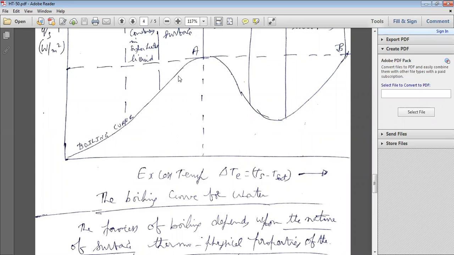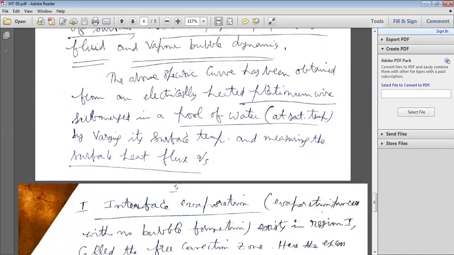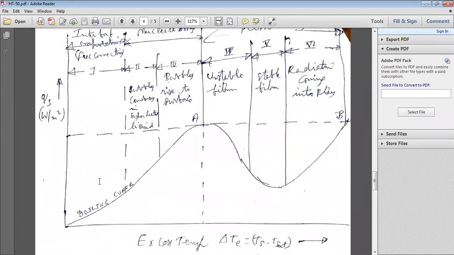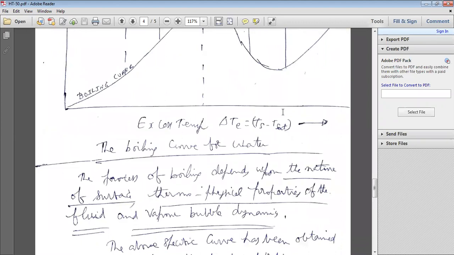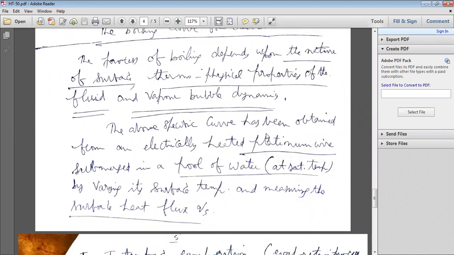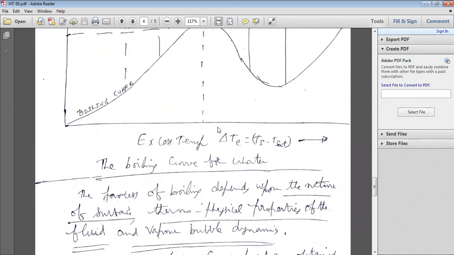At 30 degrees? At 50 degrees? So by taking different values of heat flux at different excess temperatures, keeping the saturation temperature constant and varying the surface temperature, this curve has been obtained.